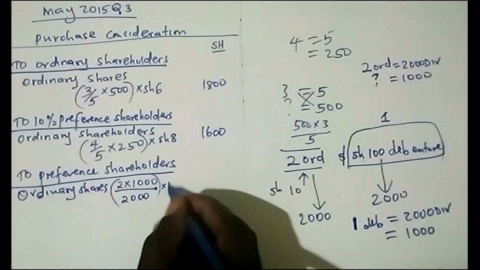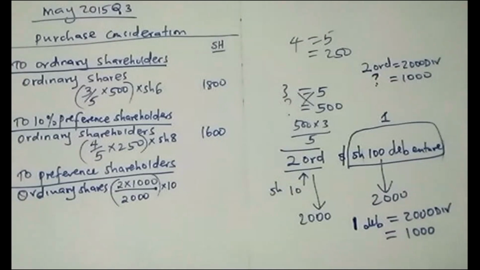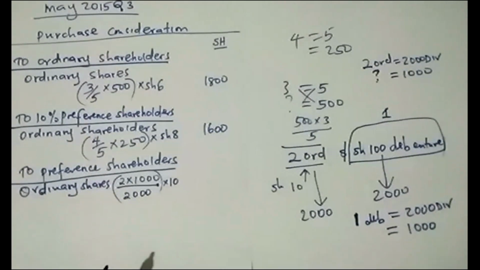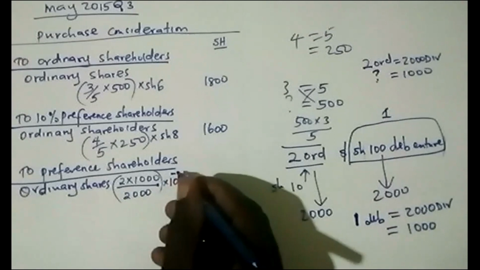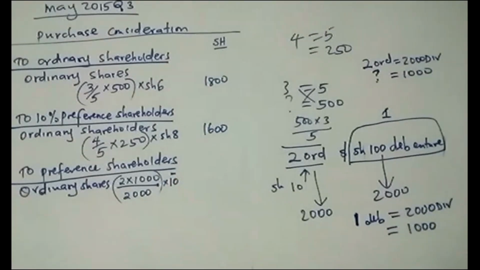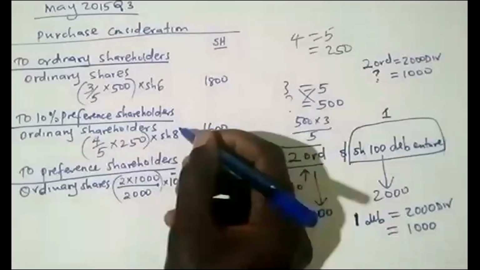But since they never mentioned that they were credited at a certain value, we go with the full market price of any ordinary share which Fanaka was giving out. But where they have mentioned we credit with a certain price, we credit with that price, like now here, the way they mentioned.